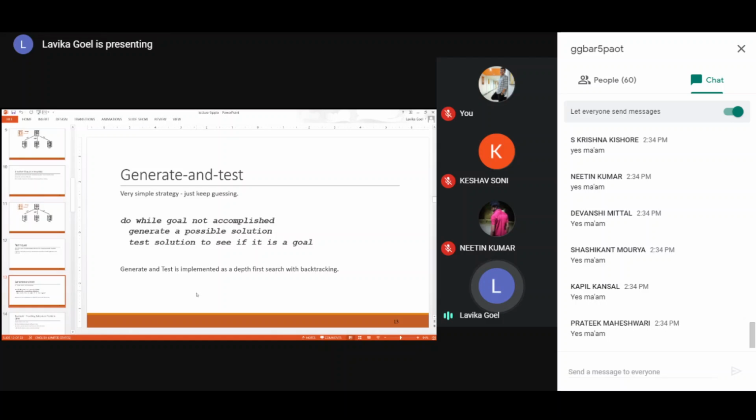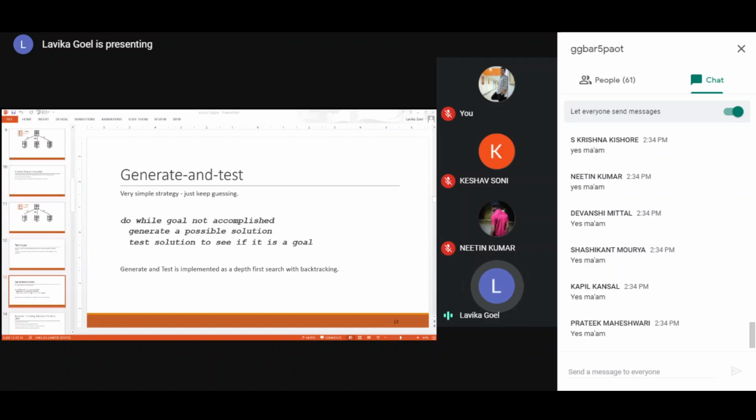That's why it's called generate and test. In the worst case, it will be simply exhaustively searching all the combinations possible. So in the worst case, you can say that generate and test is nothing but a depth first search tree with backtracking. Depth first search also does like this only. It will generate a path, or you can say a branch.